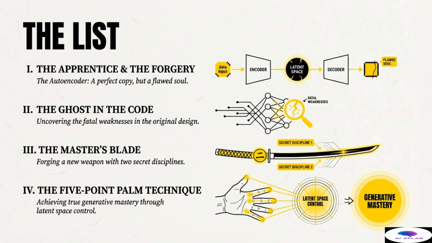Our journey through the VAE architecture is structured into four distinct acts, which we call the list. First, we examine the autoencoder, the apprentice. This network is brilliant at its core task, copying input data, but we find that despite its perfect copies, it possesses a flawed soul for generation.